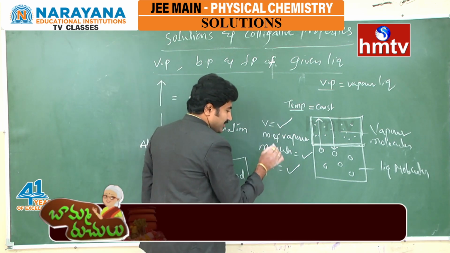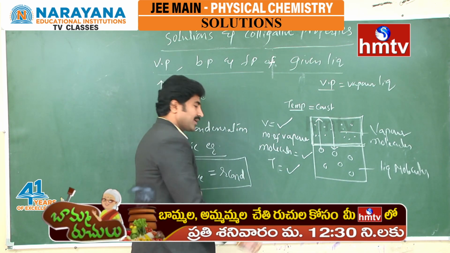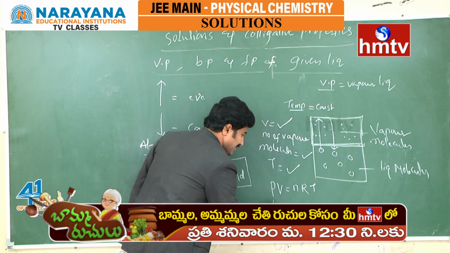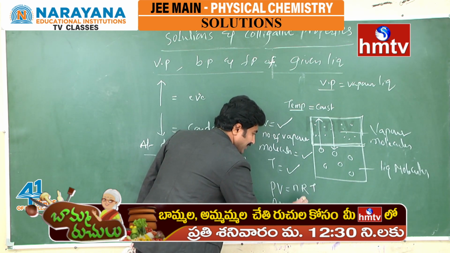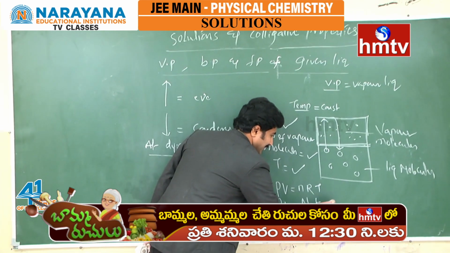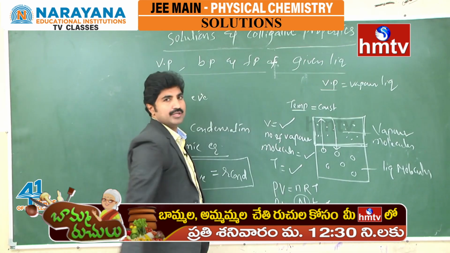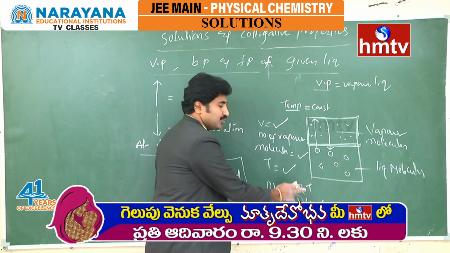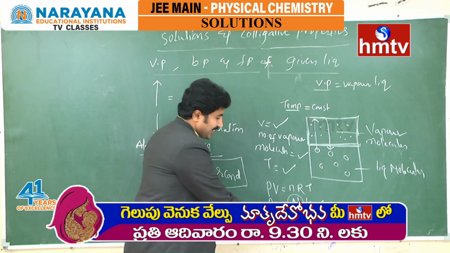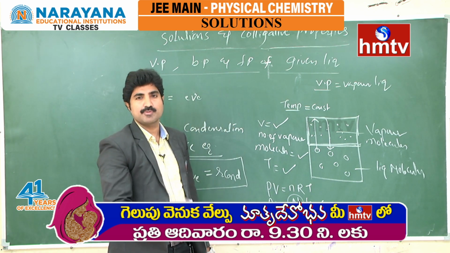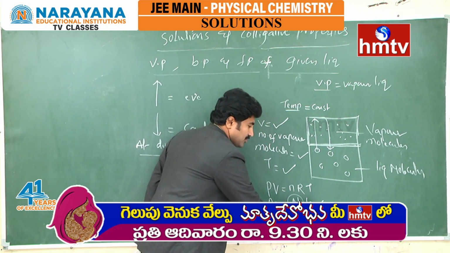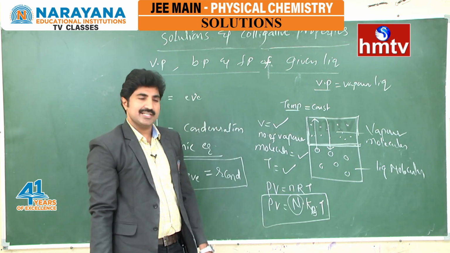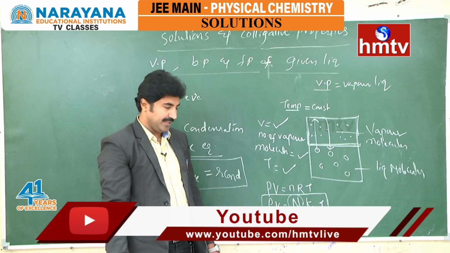Under this situation, according to the ideal gas equation, PV = nRT, or we can write PV = NkBT, where N is the number of molecules. Small n is the number of moles. If it is moles, use the R value. If capital N is the number of gas molecules, then use the Boltzmann constant kB. In this equation, PV = N kB T.